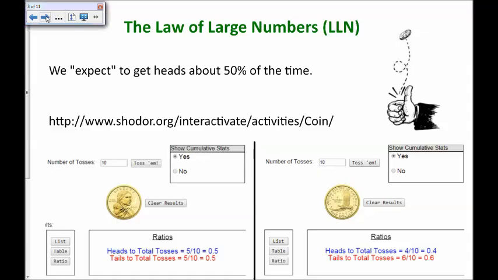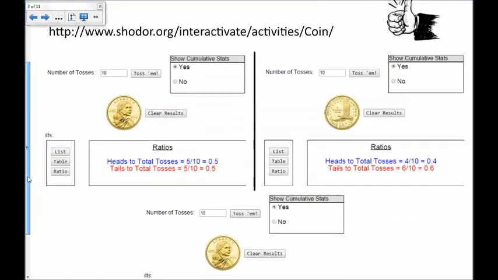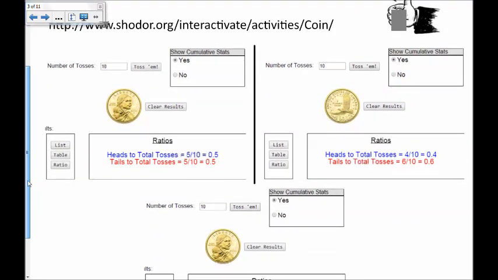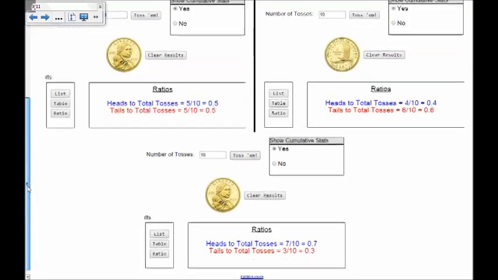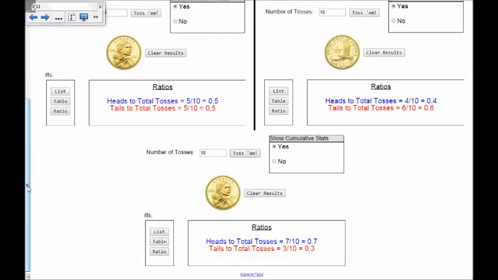And so I used an online simulator to simulate flipping coins, sets of 10 coins. This may not surprise you that I got 5 heads or 4 heads or 7 heads, that it was different almost every time how many heads I got. And this is because I'm looking at a small set of numbers. 10 flips is relatively small when compared to all possible numbers of flips.